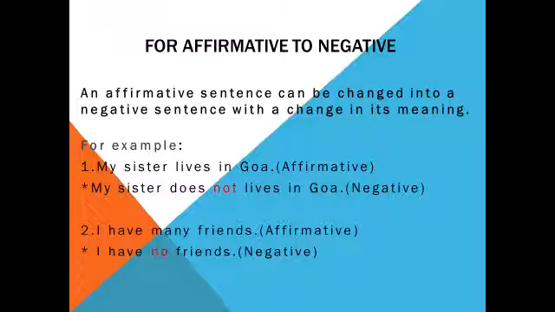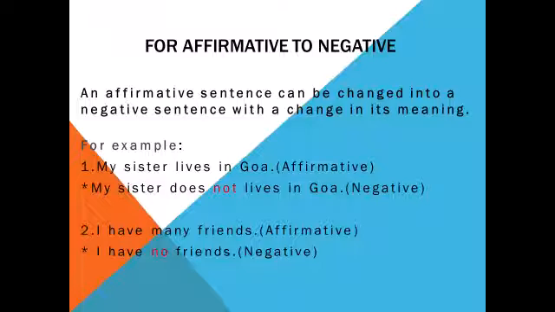According to the sentence, this is the simple present tense. We will change it by seeing the first form of the verb. Live is the first form of the verb. It means lives is the simple present tense.